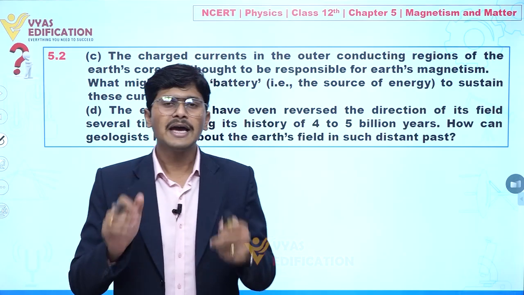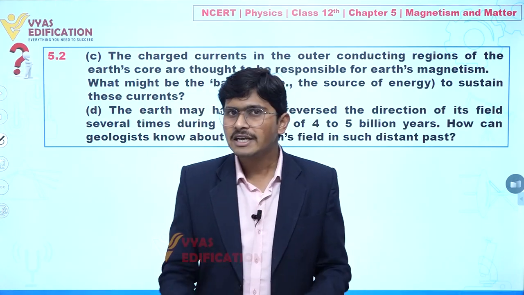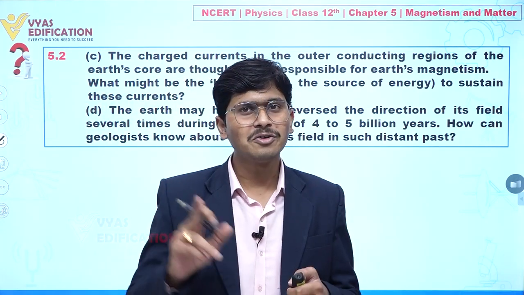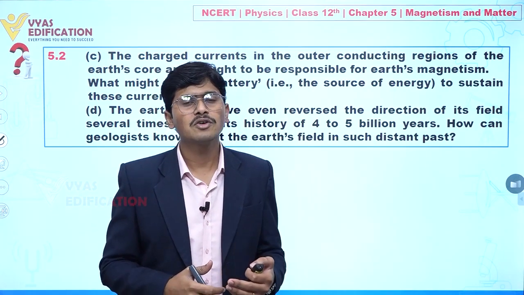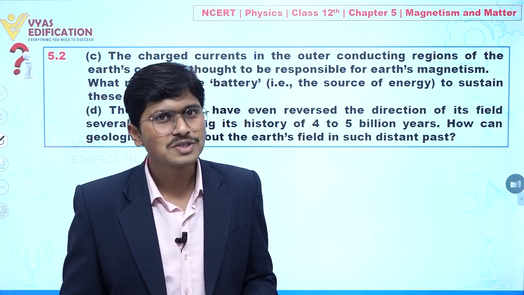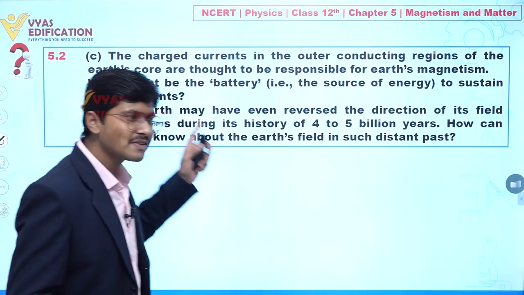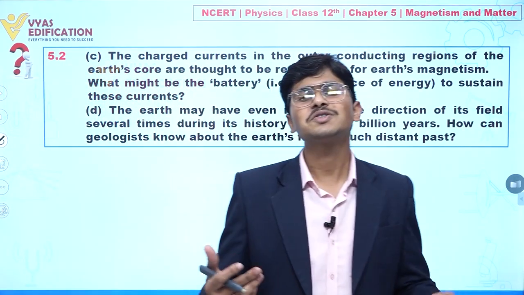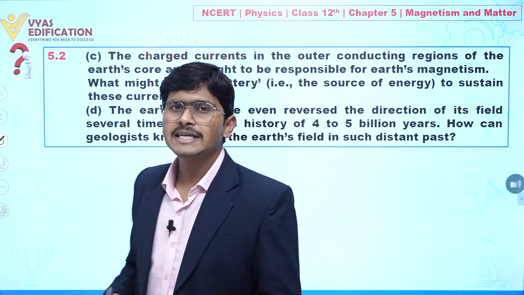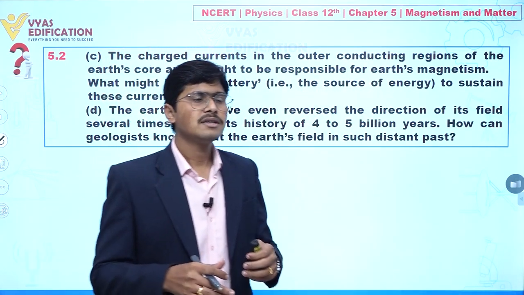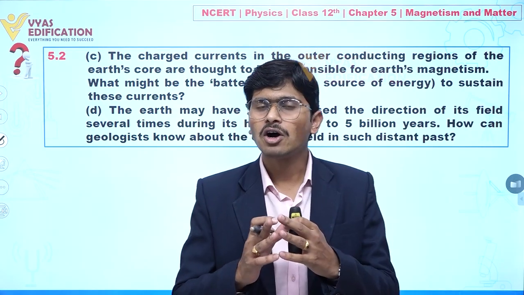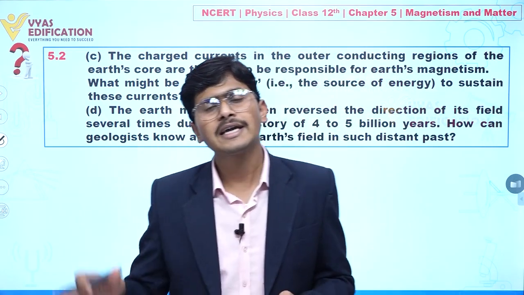Clear? So same as geologists assume that here we have a current carrying circular loop, and due to this current carrying circular loop this magnetic field is produced. But if there is a current, then what is the source of that current? Generally it is assumed that radioactivity is one of the sources of this type of current carrying loops.